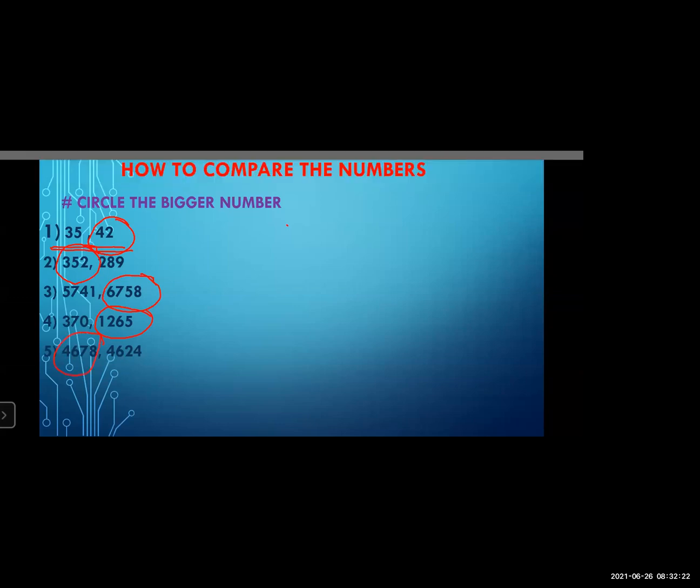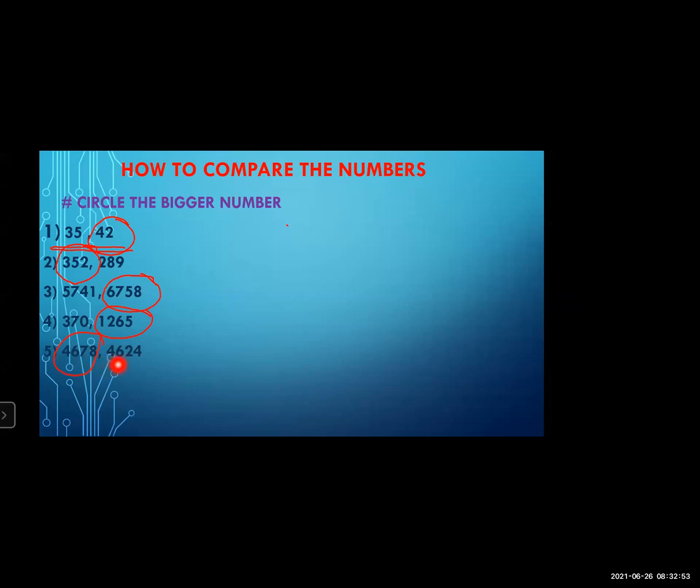Understood? When the higher place digits of both numbers are the same, what do you have to see? You have to see the next place. Here the higher place is 1000, and here also 4 and here also 4. So we see the next place, the 100, which also has the same digit.